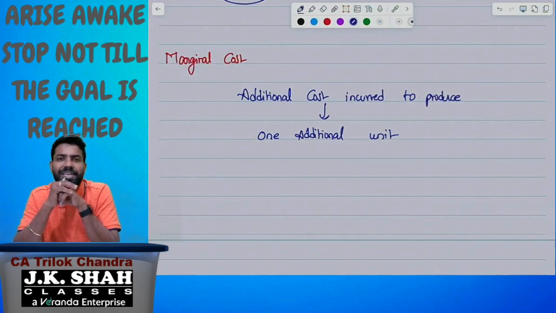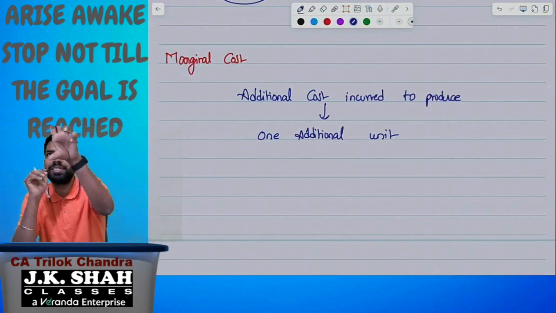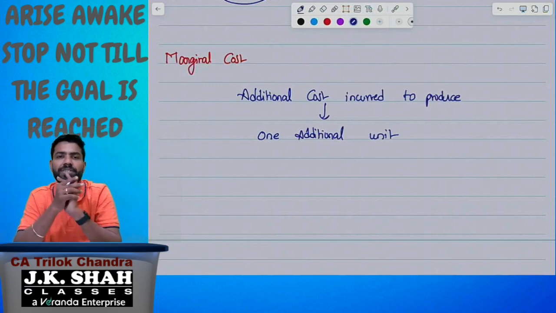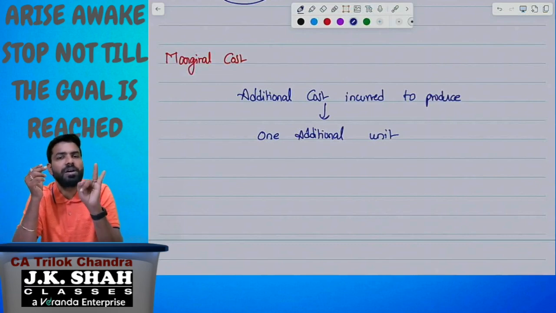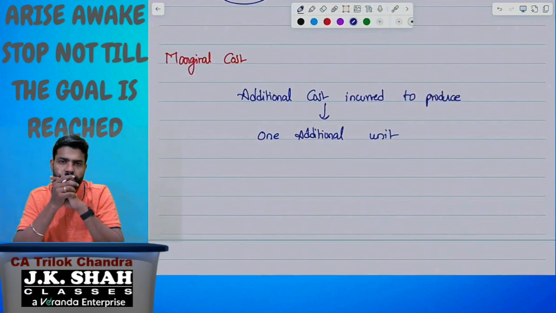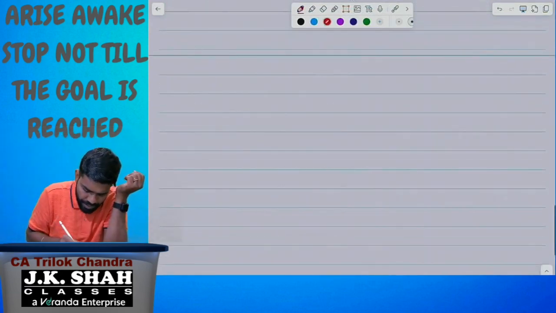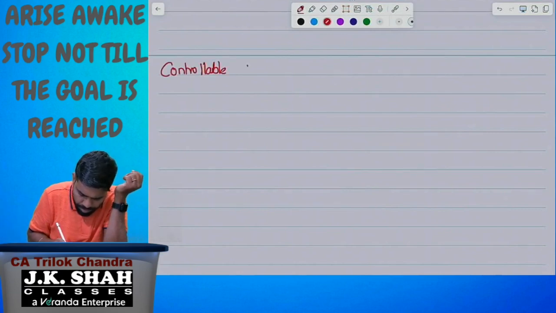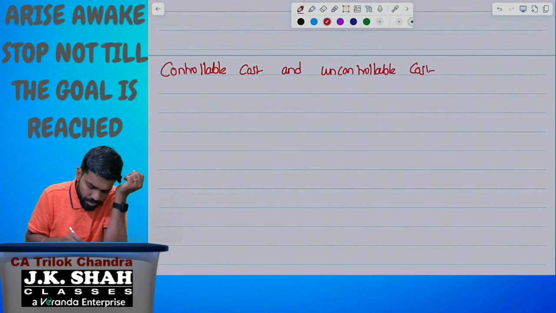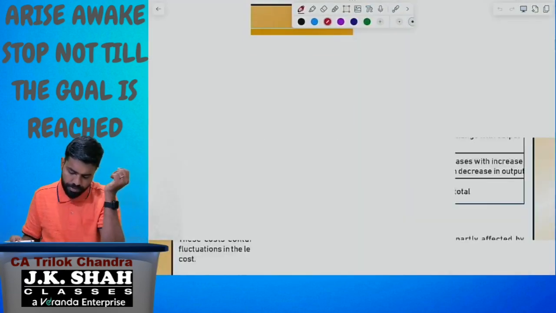Okay, so these are the classifications under decision making. We have to see the purpose. If it is decision making purpose, we need to take these classifications: variable, fixed, semi-variable, sunk cost, marginal cost, opportunity cost. All of you clear about this? Understanding. And last one, control. When the purpose is control, we are going to have the controllable cost and uncontrollable cost.